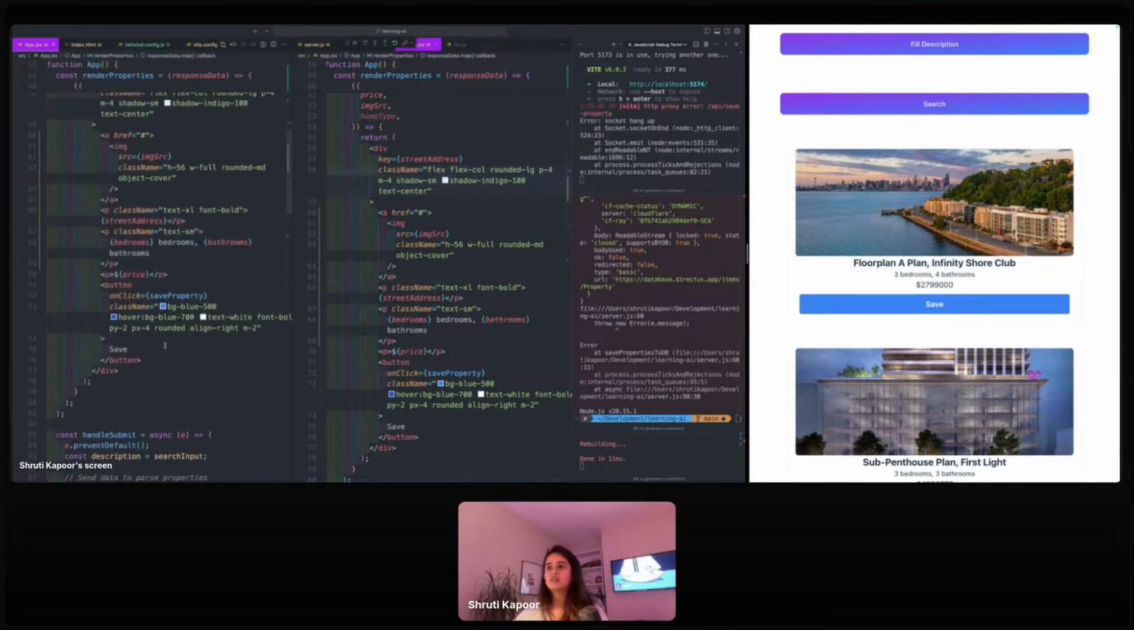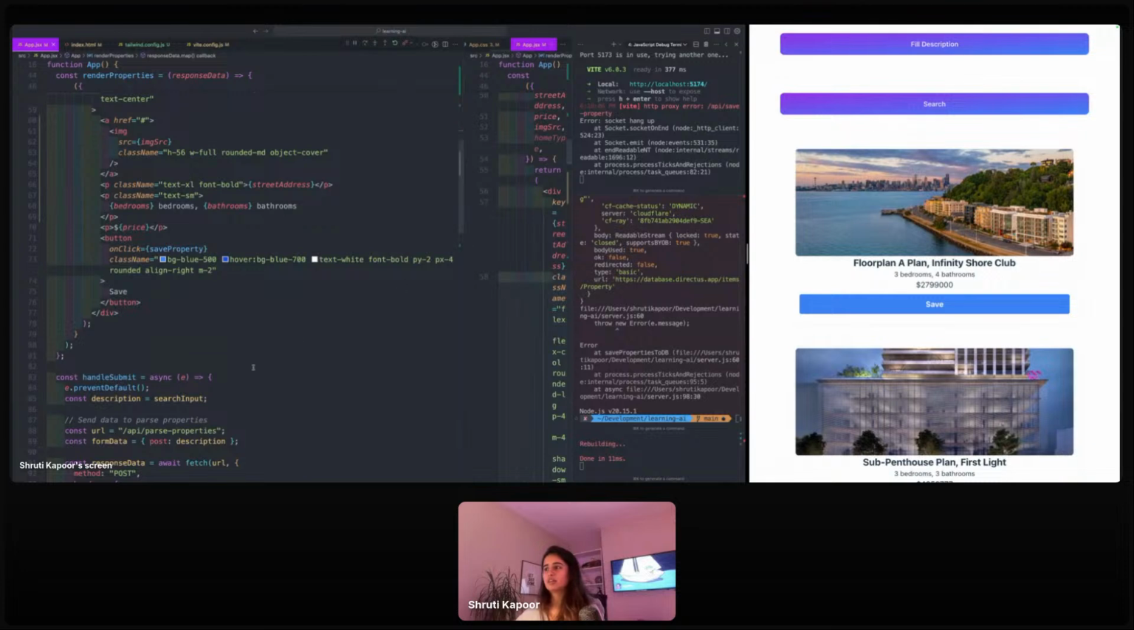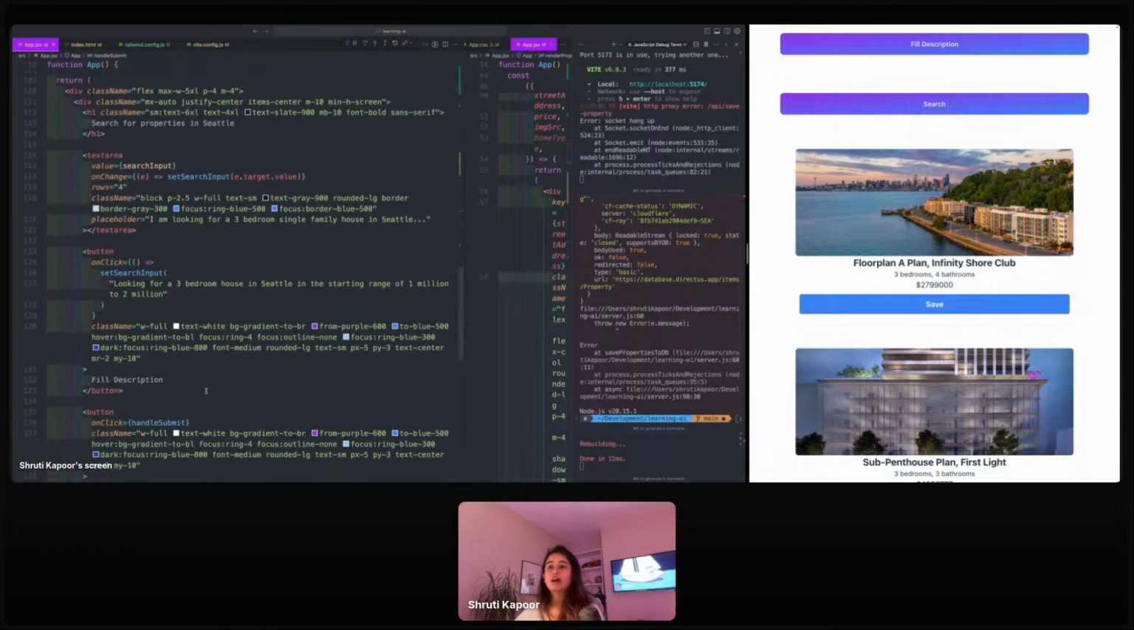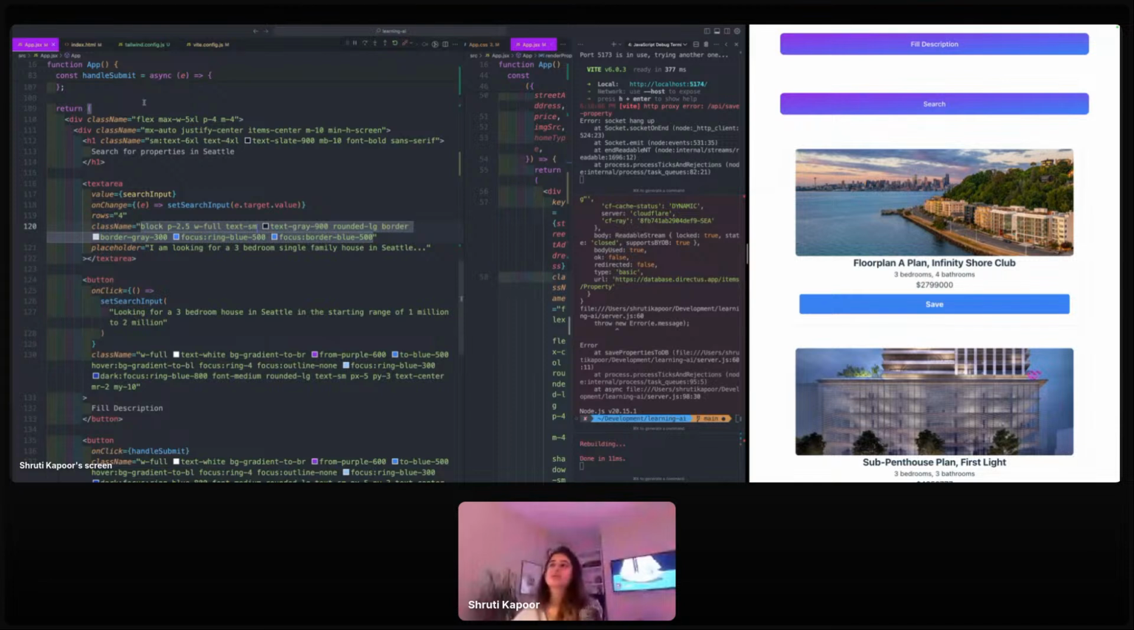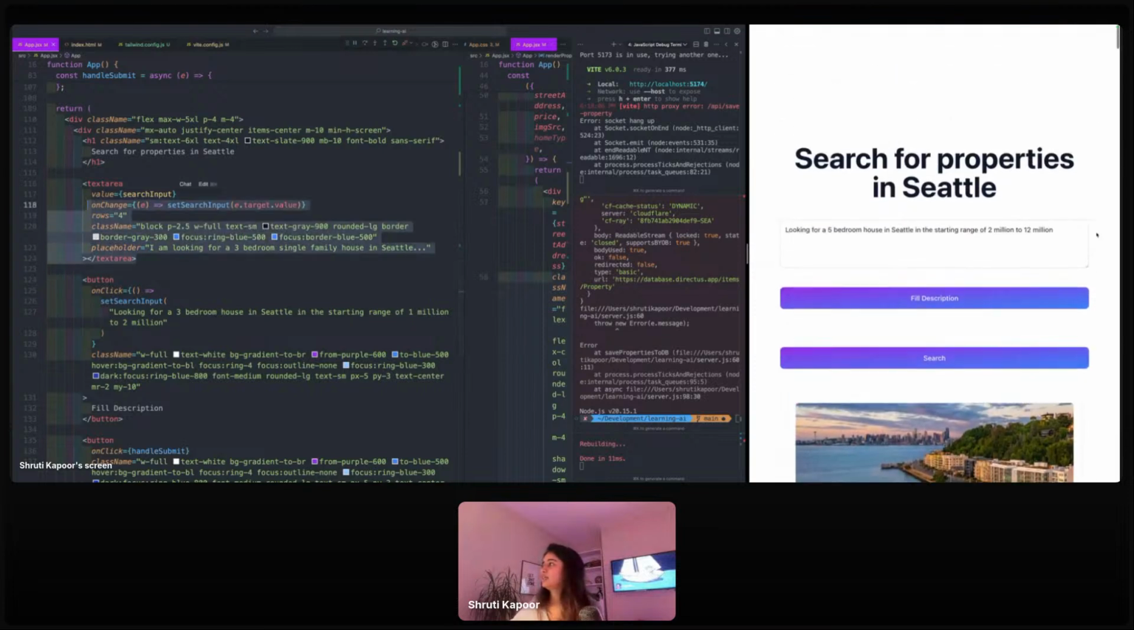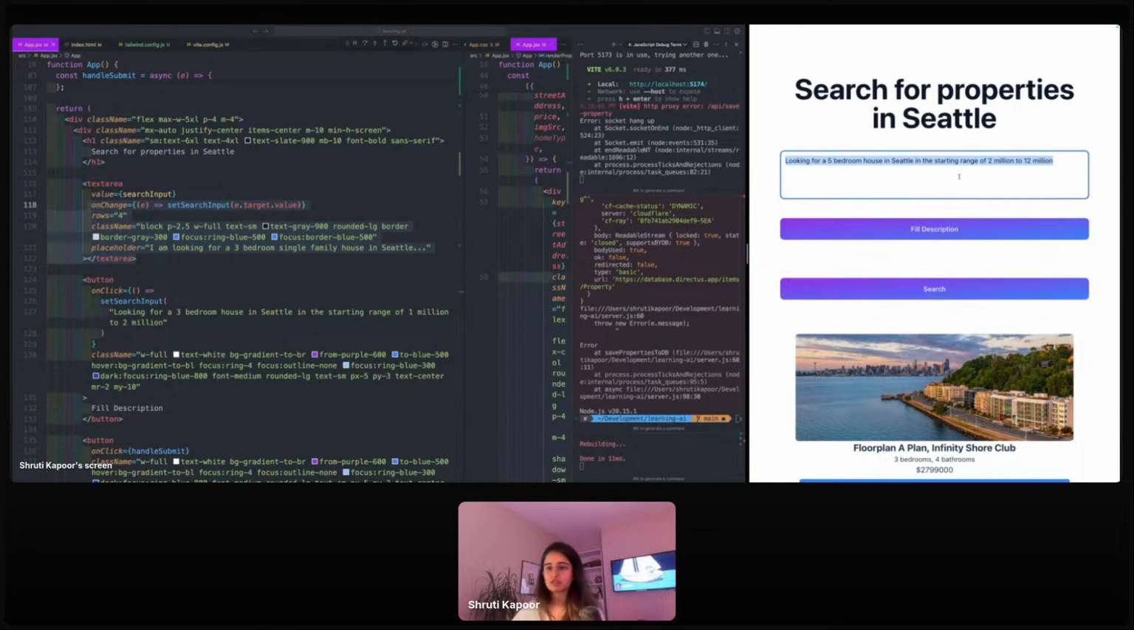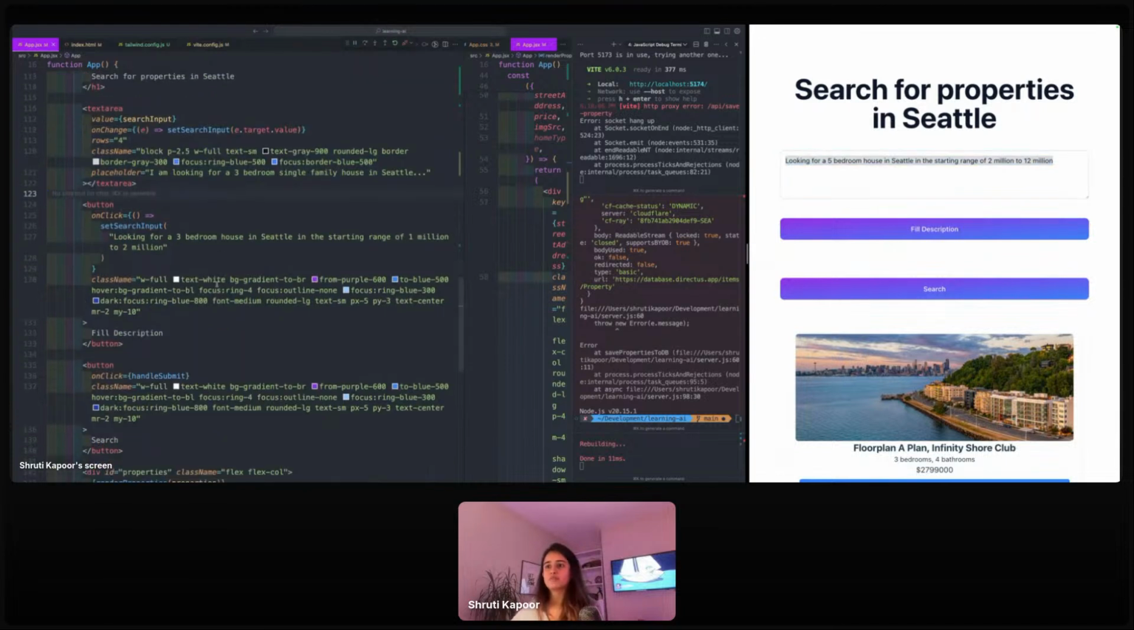Let's first look at the app JSX, since that's kind of like the entry point. My app JSX looks kind of heavy, but it's pretty simple. What it's doing is, it's got a div here where I'm entering an h1 tag which just says search for properties in Seattle. I have a text field here which just asks you to enter the text that you're looking for in pure English language.